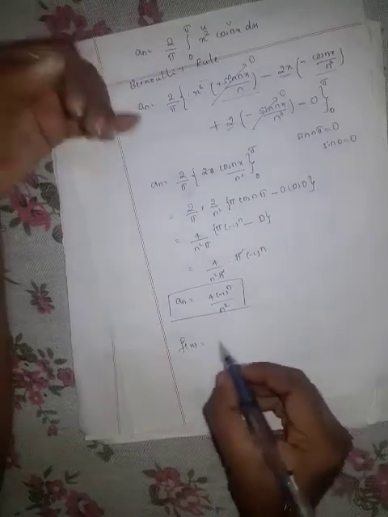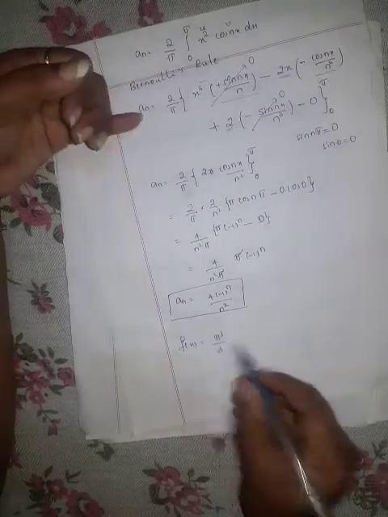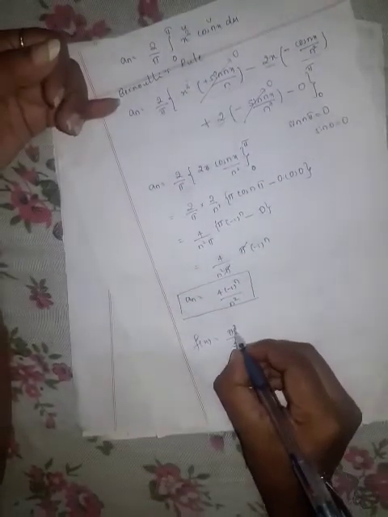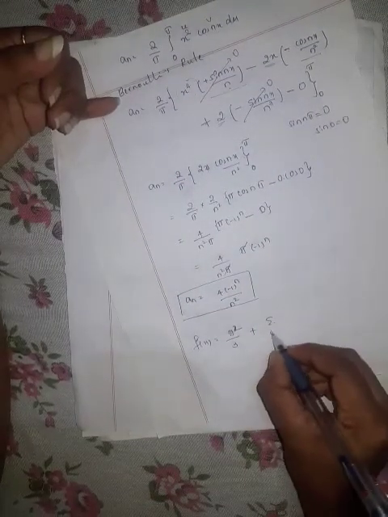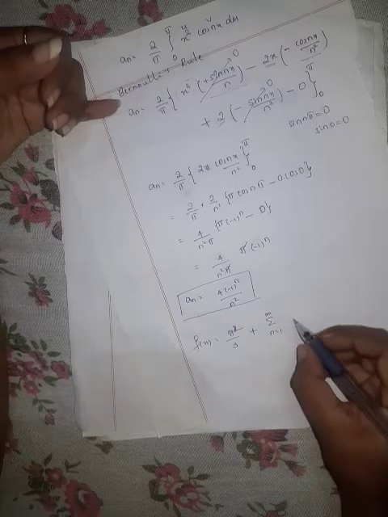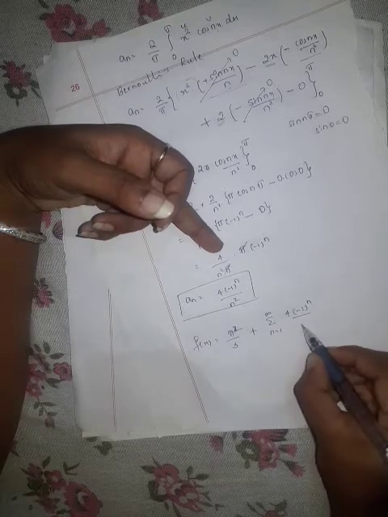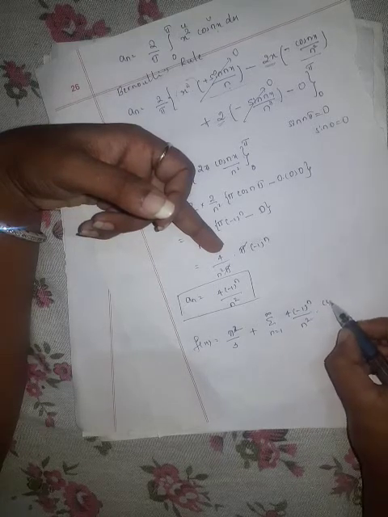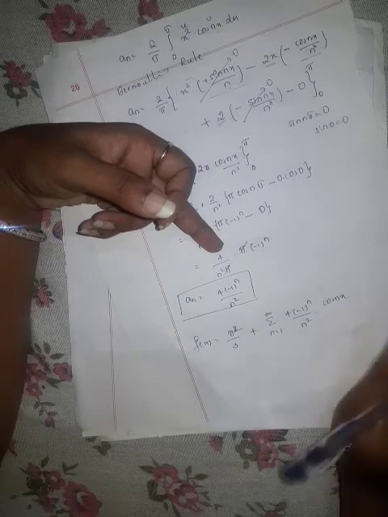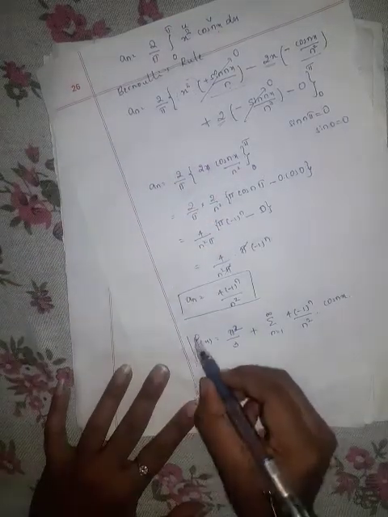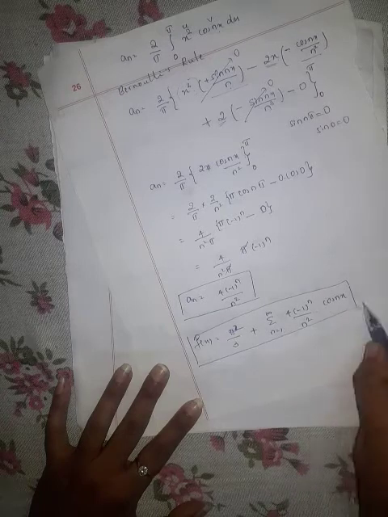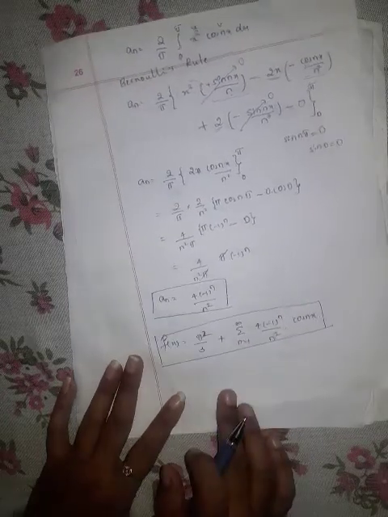So pi square by 3 plus summation n is equal to 1 to infinity, an is 4 into minus 1 raised to n divided by n square into cos nx, plus bn is 0. This is our required Fourier series.